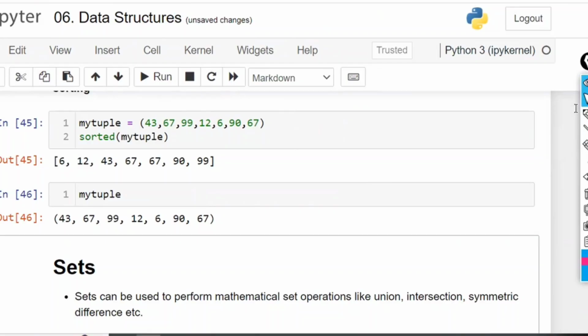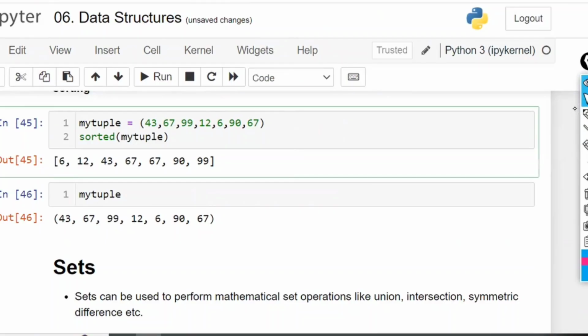Yes, this function was created in such a way that it is going to return the output as a list. As I have told you, in complex numbers, a is equal to 10 plus 20j. If you ask a dot real, it is going to give 10.0. This function was created to give the output as float only. Similarly, this function was also created to give the output as a list only. So what is meant by function and why is it designed like that? All these things we are going to see in the further classes.